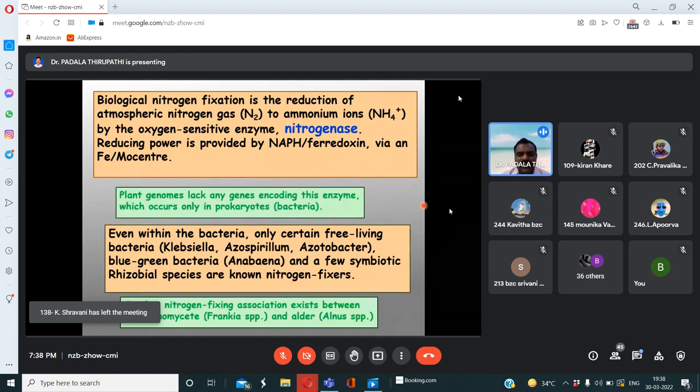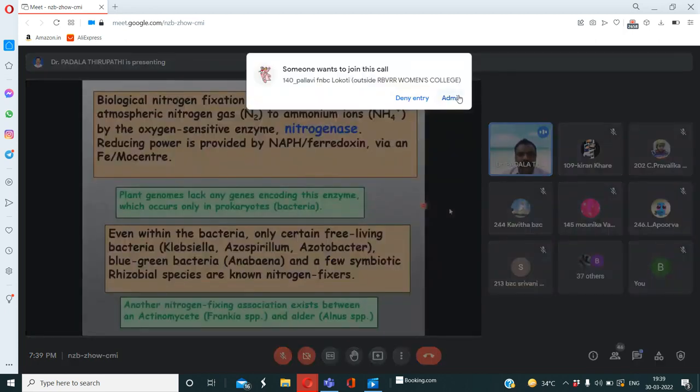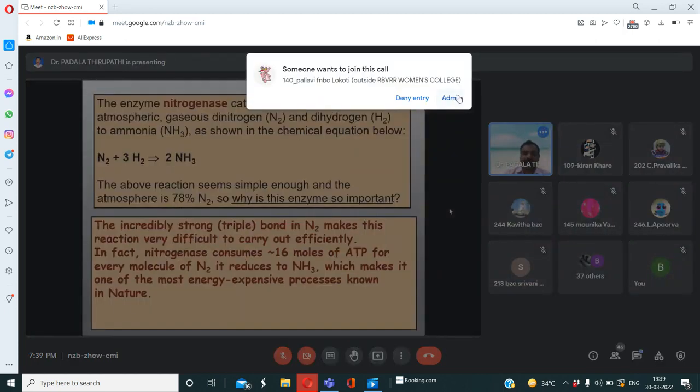The best example is the Frankia species, along with Alnus species. These are non-leguminous plants which produce root nodules in their roots. Okay, Frankia and Alnus.